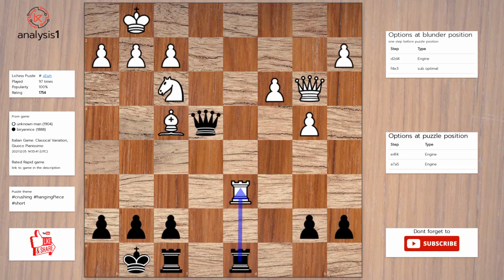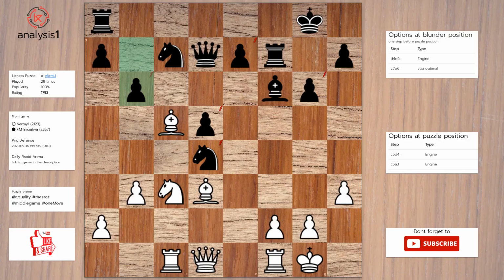Next, here are threats in puzzle position. Rook takes rook. Queen takes bishop. Queen takes knight. Queen takes pawn. The checks are: queen to e1, check. Queen to b1, check. Answer to this puzzle is: queen takes bishop. Rook takes rook. Rook takes rook.